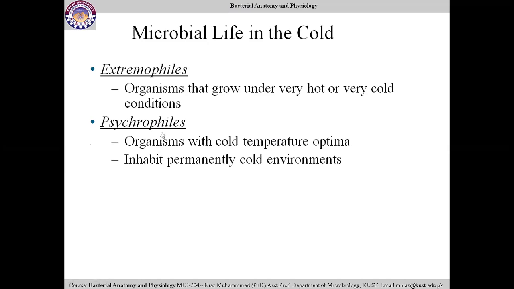So those are called psychrophiles, which inhabit permanently cold environments. They can live only in a cold environment. If someone changes or transfers them into another place, they cannot survive, they cannot grow over there.